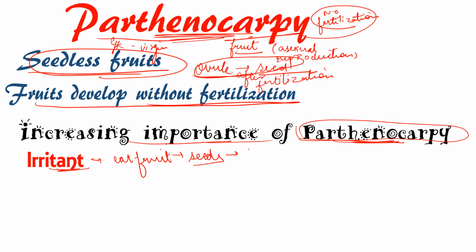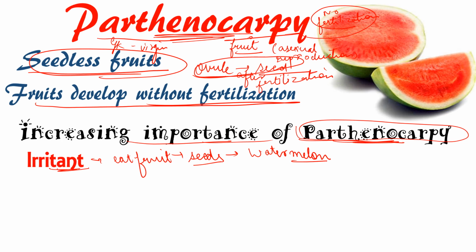For example, a watermelon contains a large number of seeds. So imagine a watermelon without any seeds. It will be so good to eat, we don't have to remove the seeds, and we can eat it like that only. So if Parthenocarpy is done on a fruit that contains many seeds, then it will be good for us, and we can eat it easily.